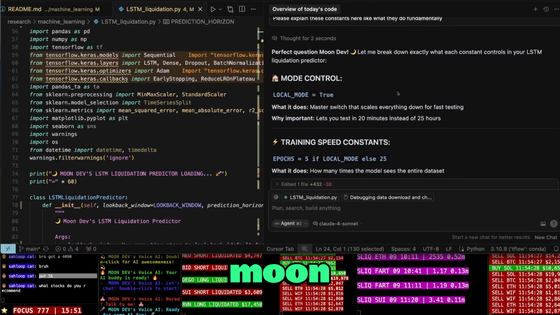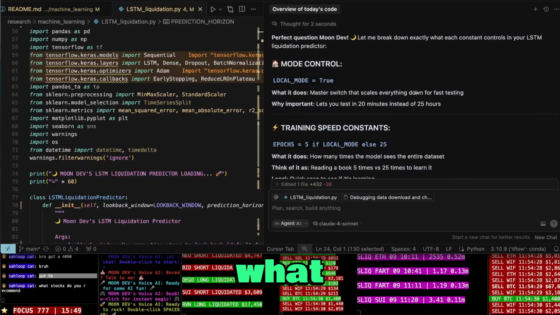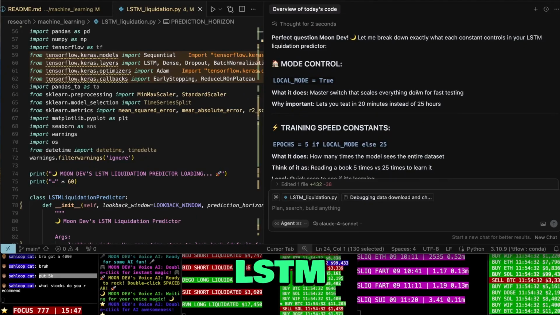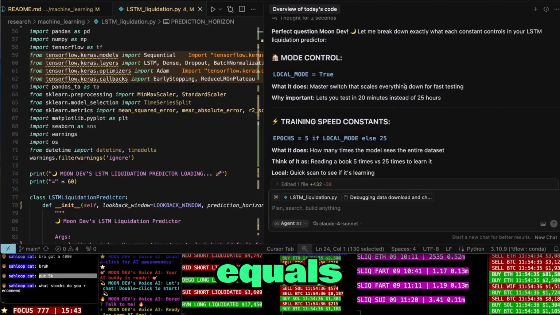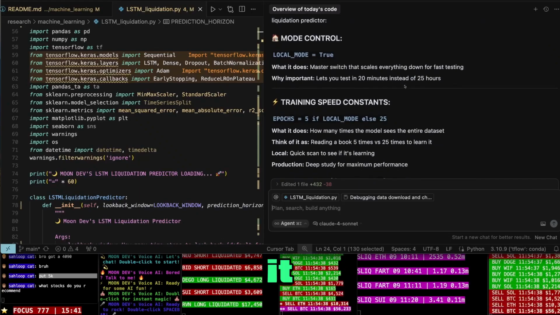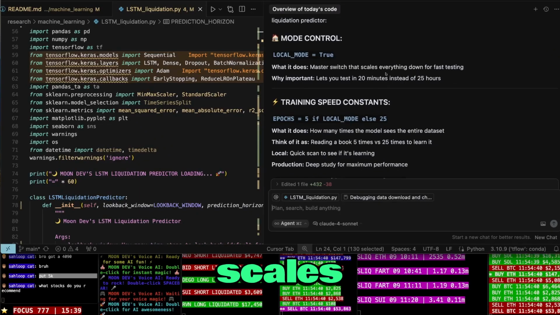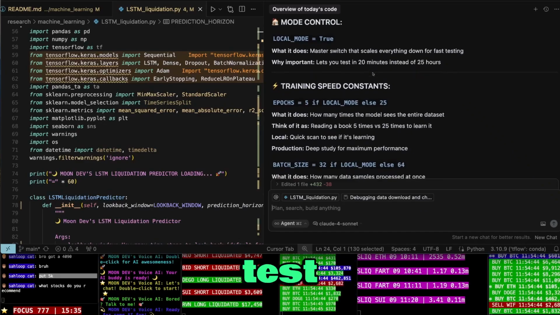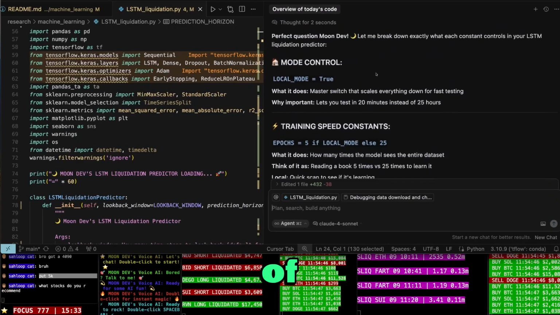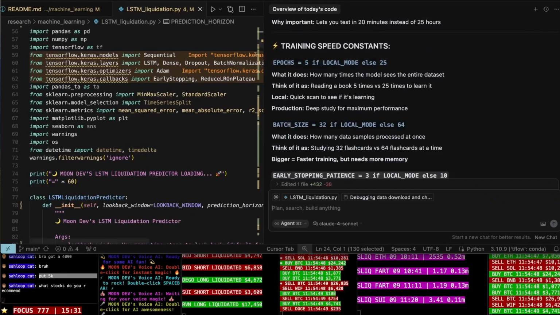Perfect question, Moon. Let me break down exactly what each constant controls in your LSTM liquidation predictor. Mode control, local mode equals true. What it does: master switch that scales everything down for faster testing. Nice. Lets you test in 20 minutes instead of 25 hours.